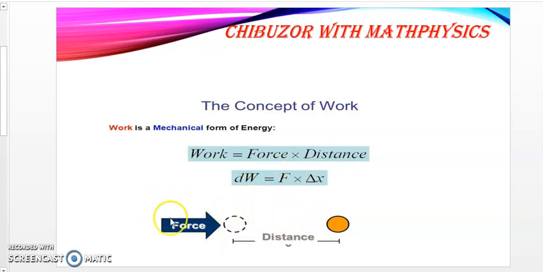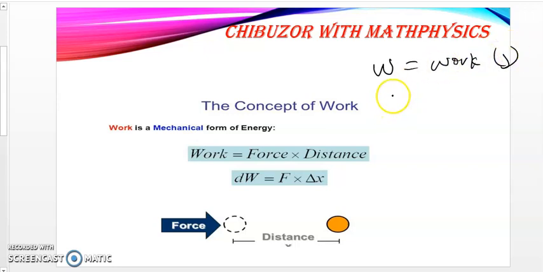Imagine this small illustration here. If you apply force, it means that it has an impact on that system. So there is some distance that we need to multiply the force with, and that's why we say that work is simply equal to F times D, where W is the work, usually calculated in joules.